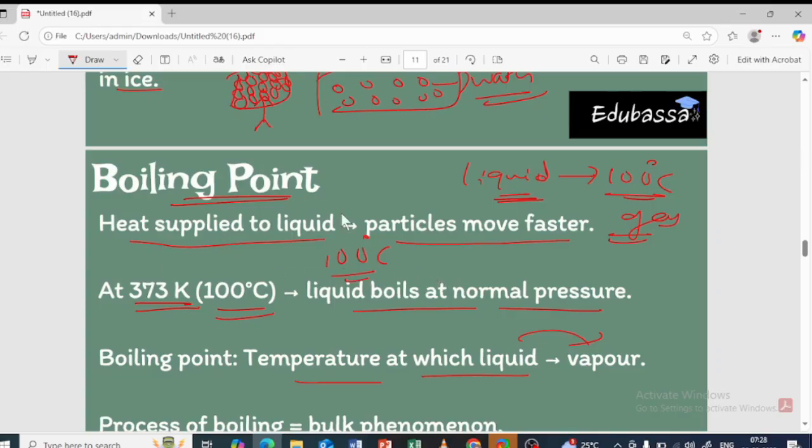So this boiling point is going to take place at 100 degrees Celsius. After the 100 degrees Celsius, what happens? The temperature is going to increase. Okay, so until then the temperature is going to remain the same, because the heat energy has been used to break the bond or the force of attraction between the particles of the liquid, right?